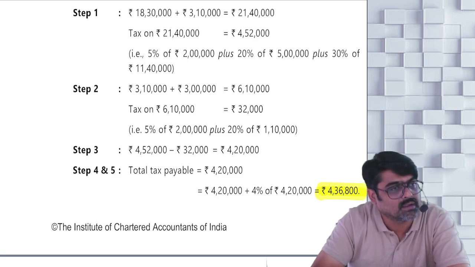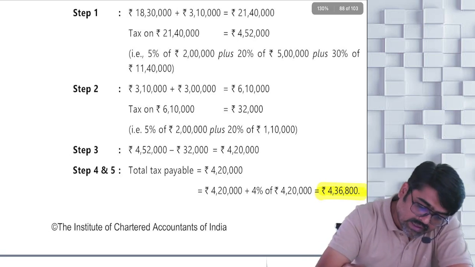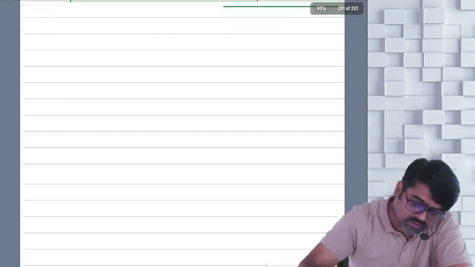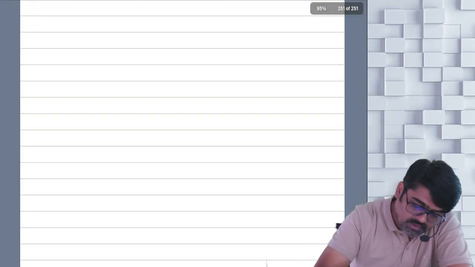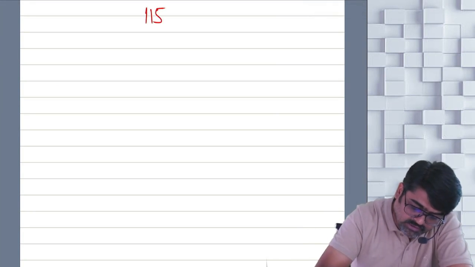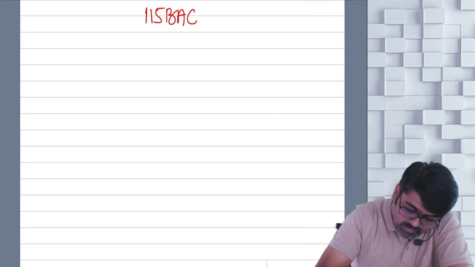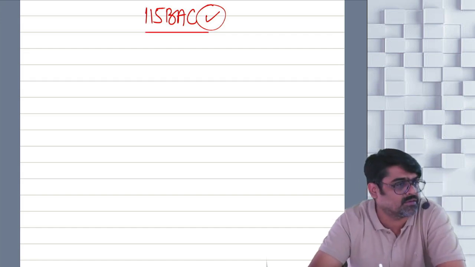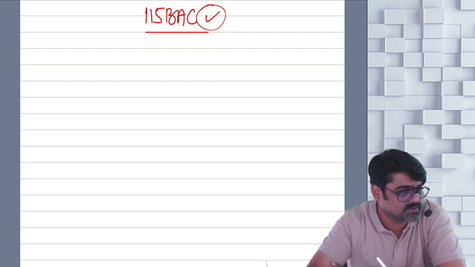Got it, sir? Now, in that same question, let us assume that he is also following 115 BAC. So, if the assessee is following 115 BAC, it will not make any difference what his age is.